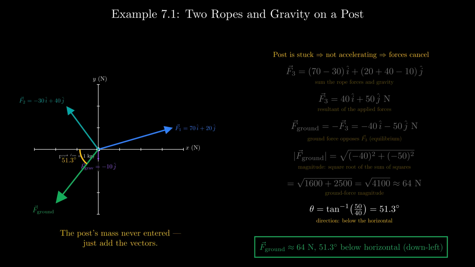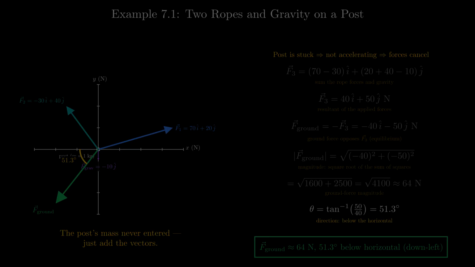Notice the post's mass, 1 kilogram, never entered the arithmetic. That's the whole point of vector force. We just added the pushes and pulls component by component, and the answer fell out. One more use of this definition. So far, the standard body only measured force, but we can also weigh any other body against it, and we call the result the inertial mass.